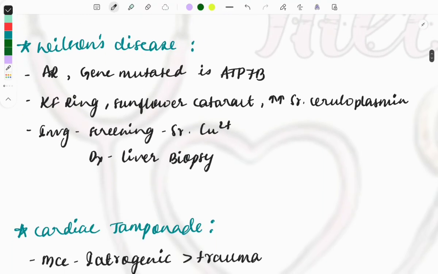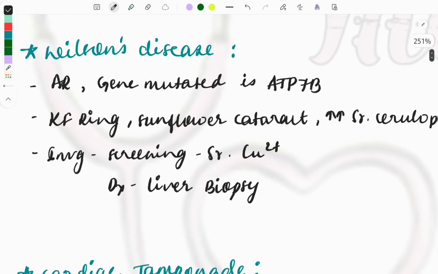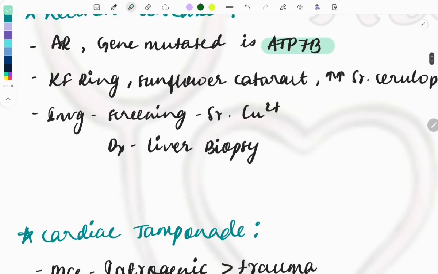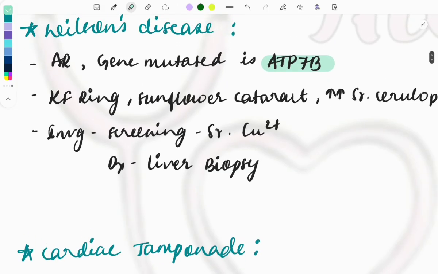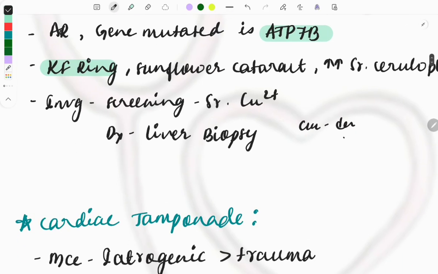Then moving on to the next disease, that is Wilson's disease. So it is an autosomal recessive condition, and the gene mutated is the ATP7B gene. And the important buzzwords which you must remember: KF ring, so deposition of copper in the Descemet membrane around the cornea, it gives a brown color ring in the eye.